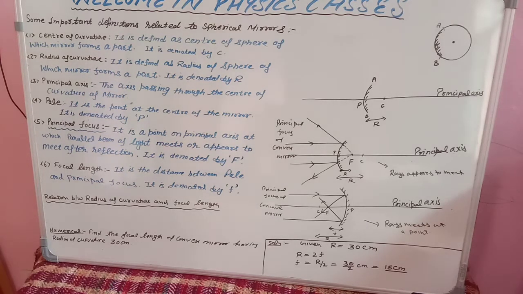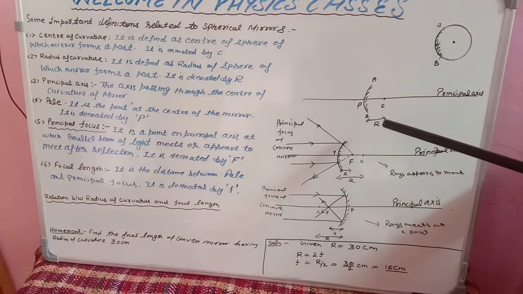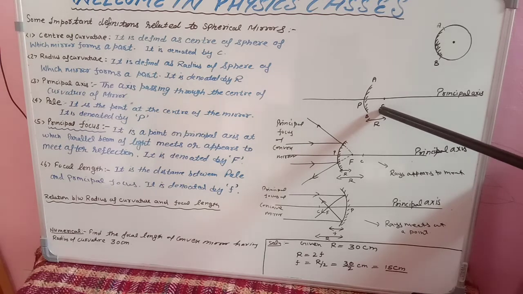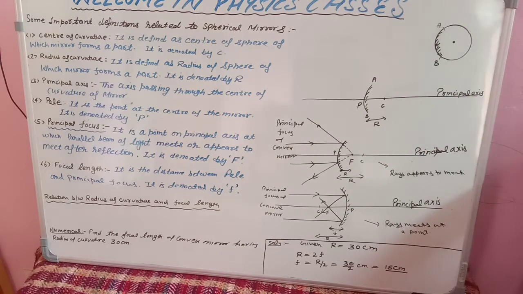Okay, so let us see here now. You can see that this is the center of curvature C, and this axis is passing through this center of curvature, and this axis is called the principal axis. What do we call this? Principal axis.